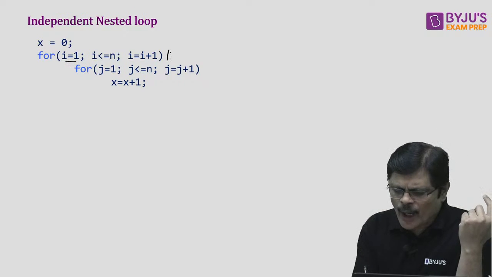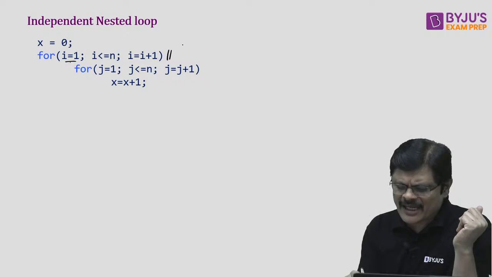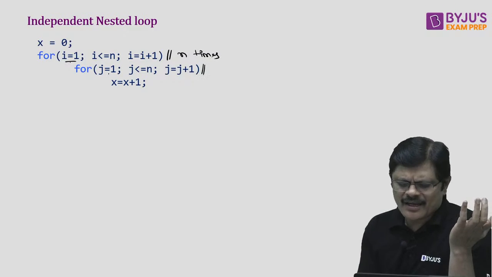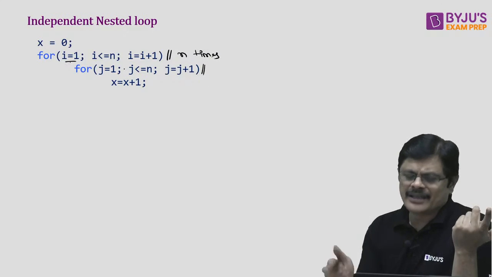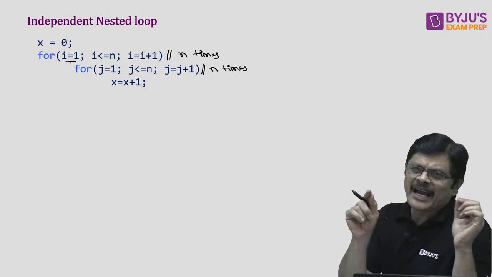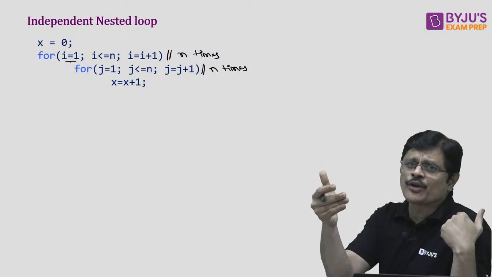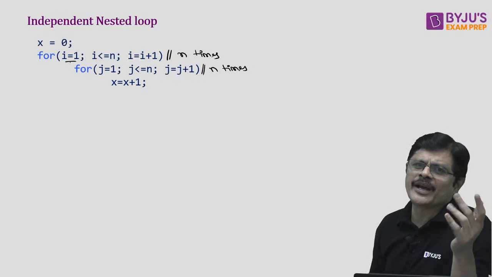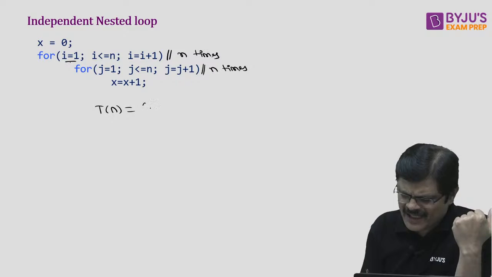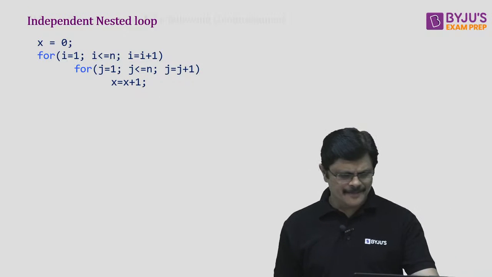So here, how many times does the outer loop iterate? i varies from 1 to n. Every time you are incrementing by 1, so it iterates n times. How many times does the inner loop iterate? It also iterates from 1 to n times. So the number of times is n into n, because for every iteration of the outer loop, the inner loop iterates n times. For n iterations of the outer loop, the inner loop iterates n into n, n square. So the complexity is simply the product of these two. The time complexity is simply theta n square.